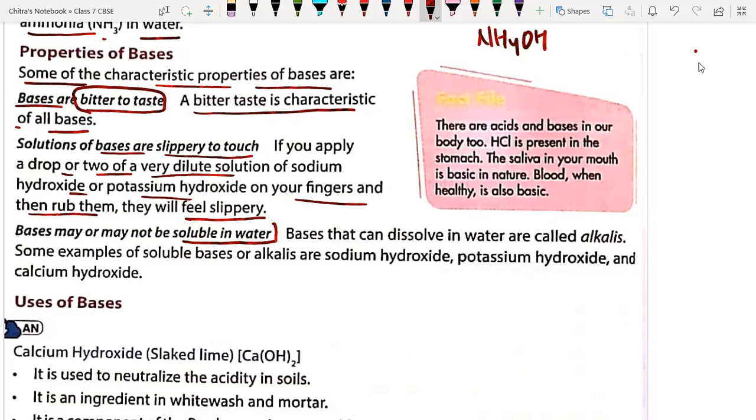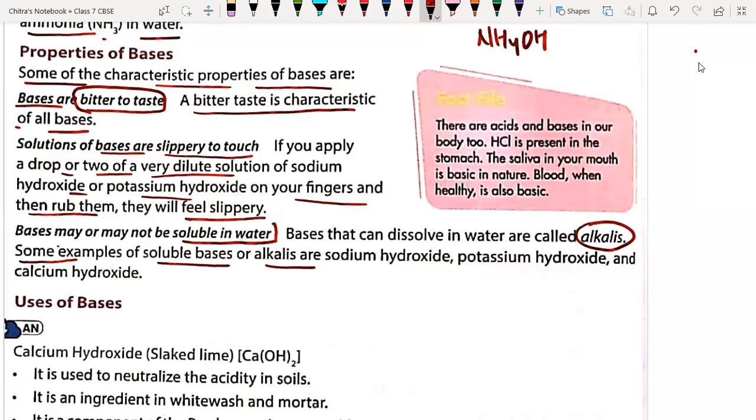Next property: bases may or may not be soluble in water. A few bases are soluble in water and a few are not. Bases that dissolve in water are called alkalis. Very important: what are alkalis? Those bases which dissolve in water are called alkalis. Some examples of soluble bases are alkalis.